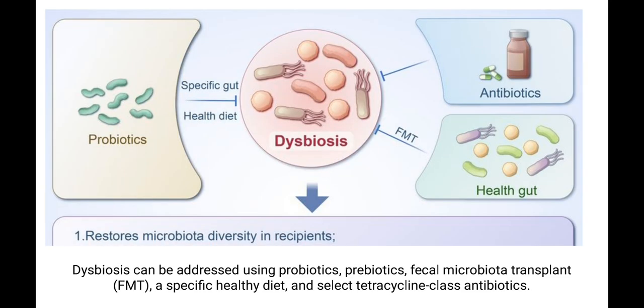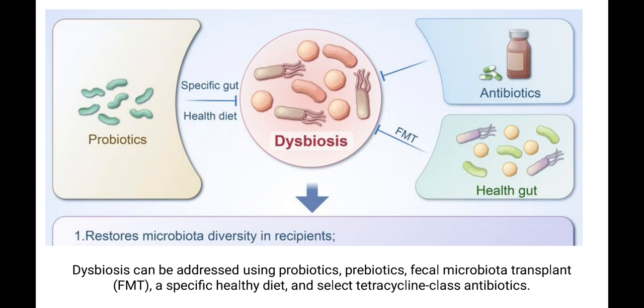So how to treat dysbiosis? The aim is to avoid these changes in the gut microbiota. Dysbiosis can be addressed using probiotics, prebiotics, fecal microbiota transplant, which I don't recommend. It is really not nice.